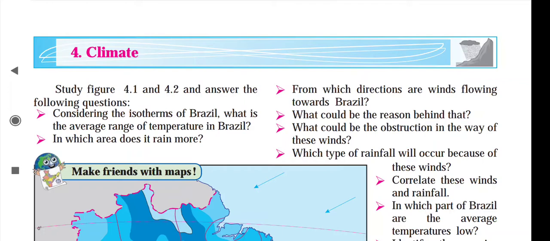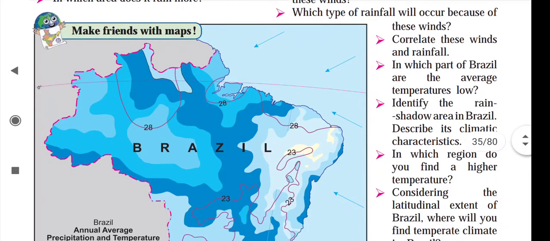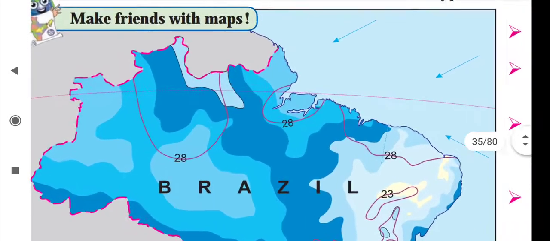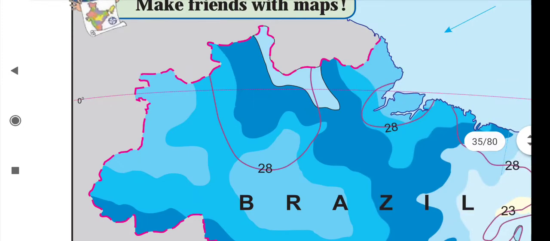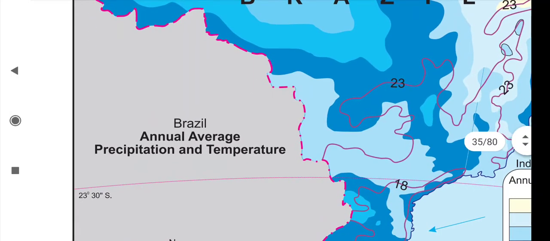If you study the map of Brazil, then you will find 0 degree is passing through Brazil. What is the meaning of 0 degree? 0 degree means the equator. So the equator is passing through Brazil, and the Tropic of Capricorn is passing through Brazil. In our India, the Tropic of Cancer is passing.